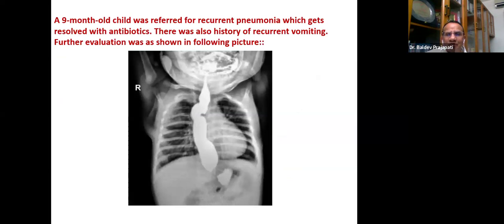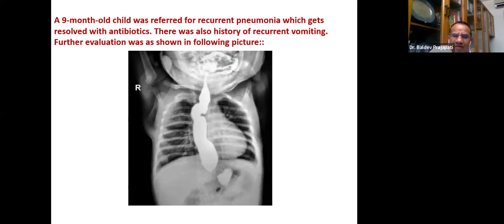A 9-month-old child was referred for recurrent pneumonia, which gets resolved with antibiotics. There was also a history of recurrent vomiting. And further evaluation is shown in the picture. Questions will come, such as what type of investigation is done, what does it show, what is the diagnosis.